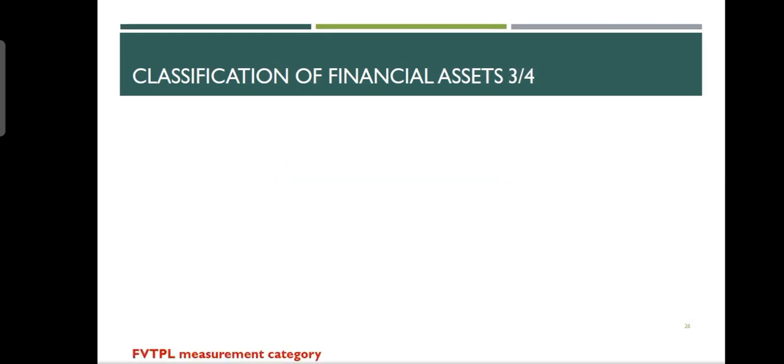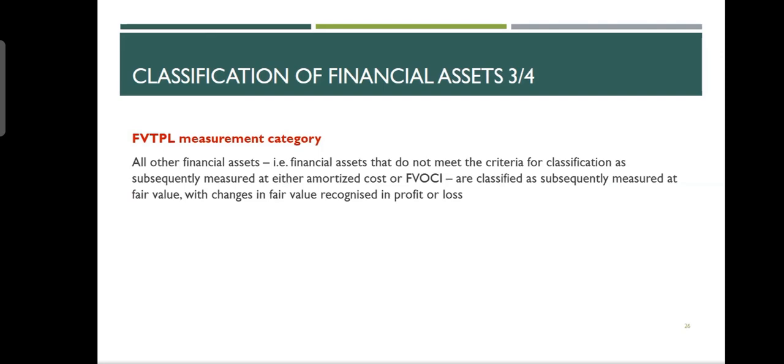The third one says fair value through profit and loss. How do you measure that? All other financial assets, that is, financial assets that do not meet the criteria for classification as subsequently measured at either amortized cost or OCI, they go to P&L. Everything else goes to P&L. Very simple. Why is it simple? Because everything else will go to P&L because they become your operating activity.